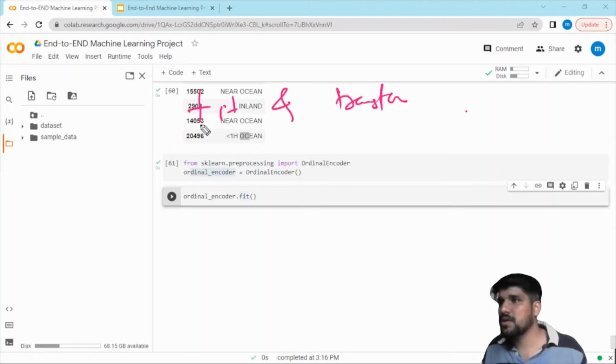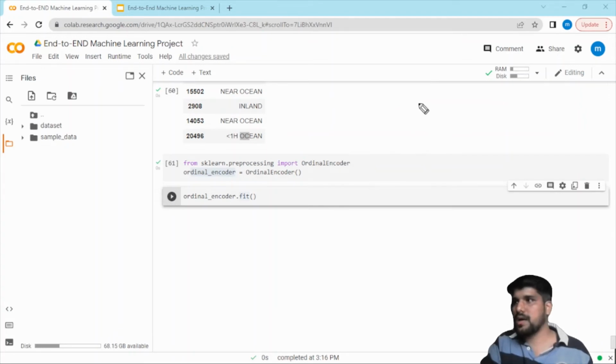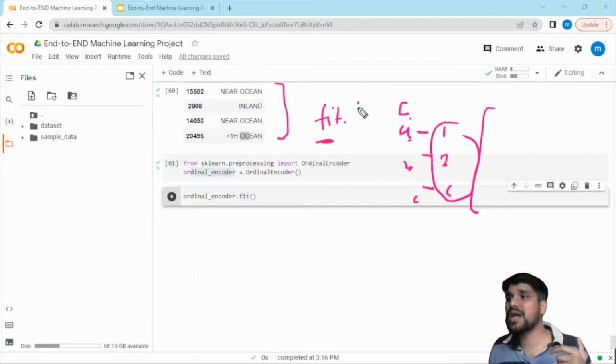Let's say this is my C column, and in the C column I have data A, B and C. When I use fit, it will just convert into numbers: A will convert into 1, B into 2, and so on, but it will not apply to your whole data frame. It applies when you use transform.